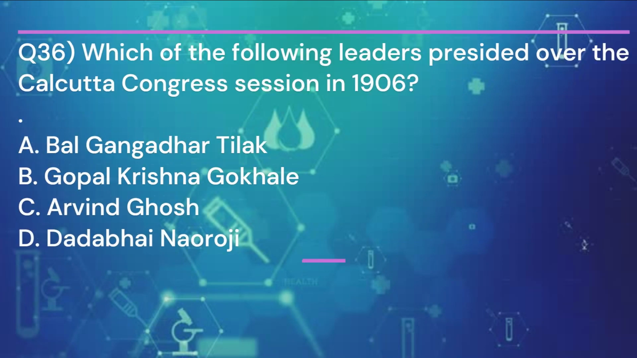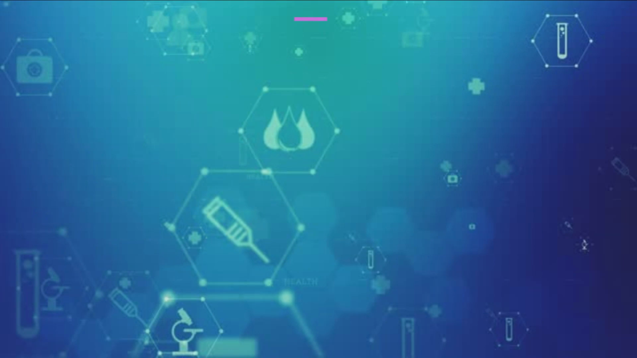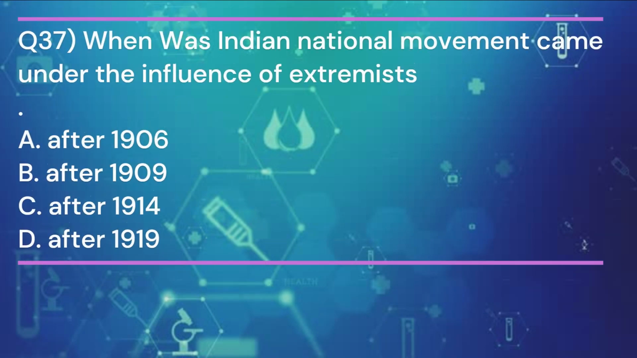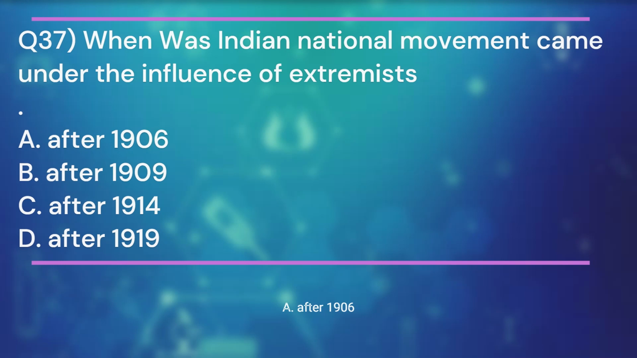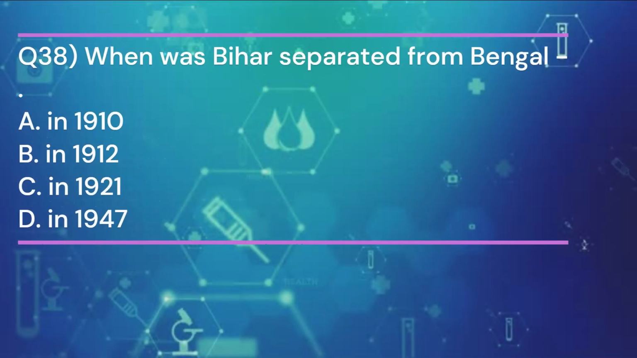Which of the following leaders presided over the Calcutta Congress session in 1906? And the answer is D. Dadabhai Nauroji. Question 37. When did the Indian national movement come under the influence of extremists? And the answer is A. After 1906. Question 38. When was Bihar separated from Bengal?